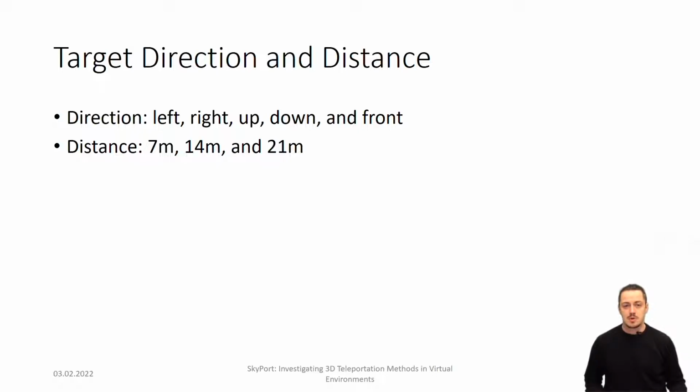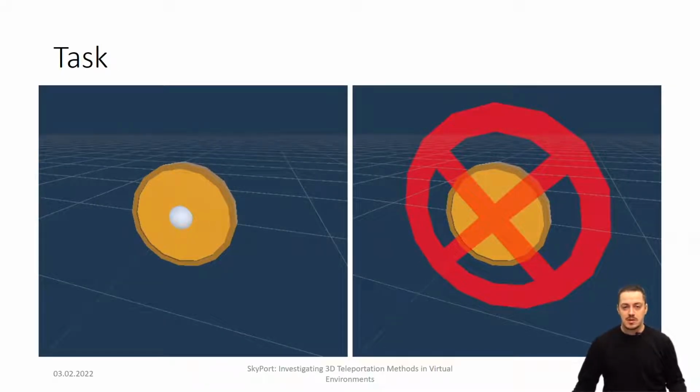So each subsequent coin was randomly spawned in 5 target directions: left, right, up, down, and front. And also we looked at the 3 types of distances, which is 7, 14, and 21. To test 6 teleportation methods in a fully 3-dimensional navigation task, participants had to collect coins in the virtual space as quickly as possible. At the beginning of each trial, participants were shown 2 coins, the one to be collected,